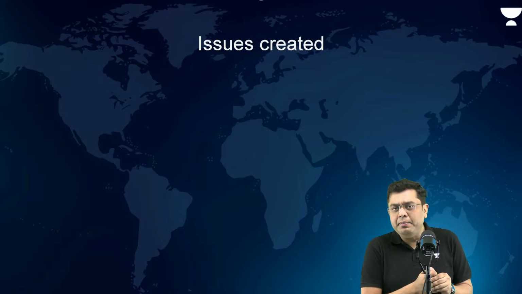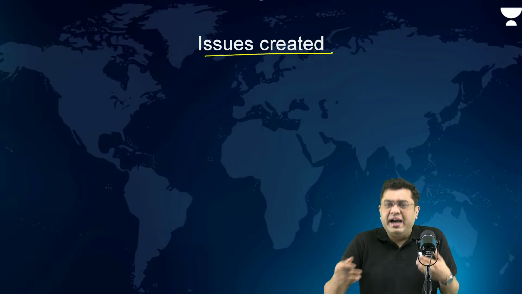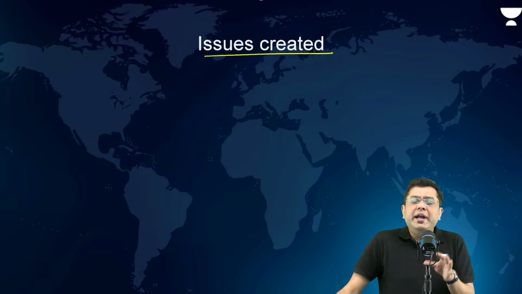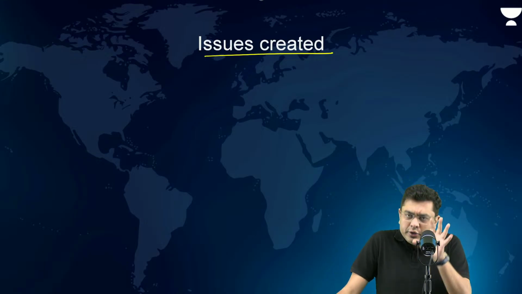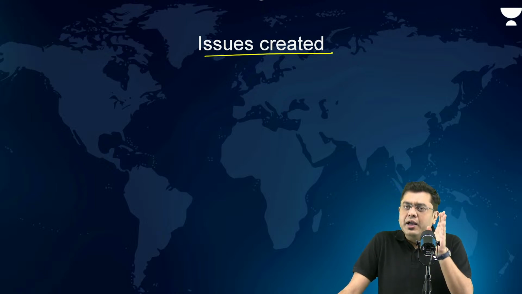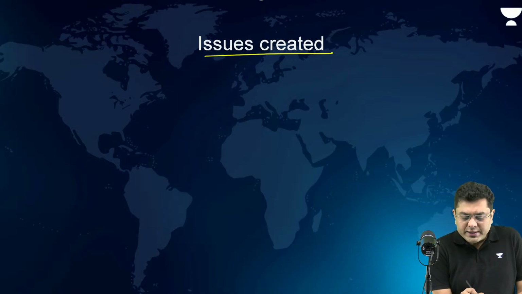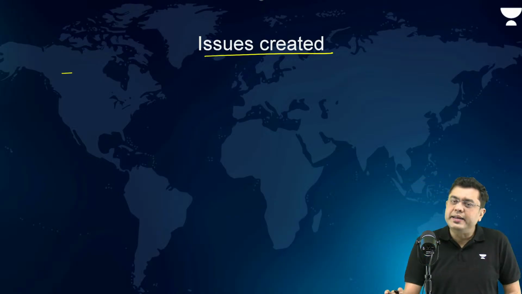Okay. Now, what about the issues which are created basically in the scientific aspect and in the case of scientific decorum and medium? So let us talk about some of the issues. Basically, whatever we have discussed, let us encapsulate it in a point wise manner so that if a question is asked in the mains examination, you also have a proper point wise answer that you can arrive at. So basically, what are the issues which are created?